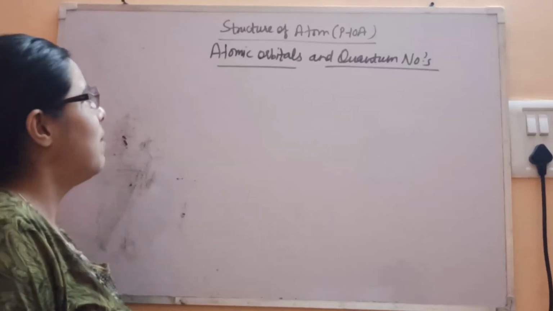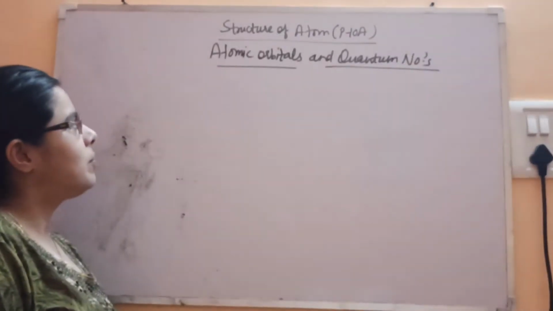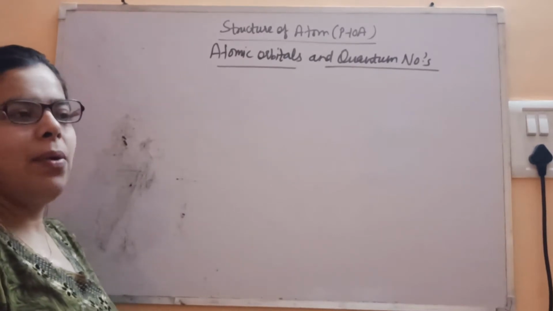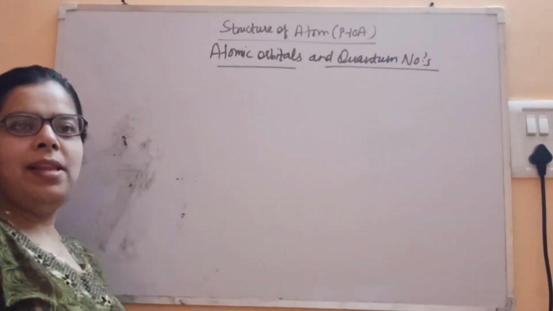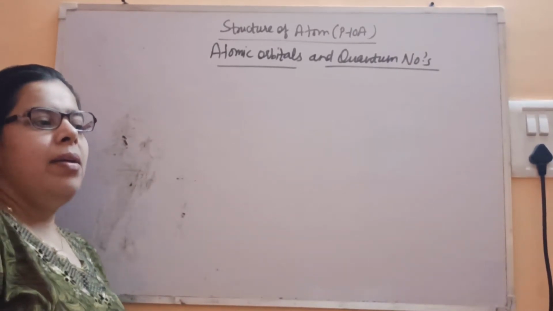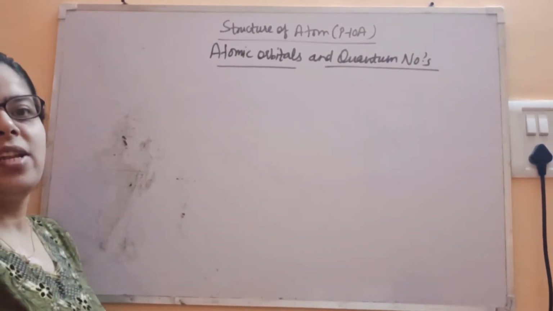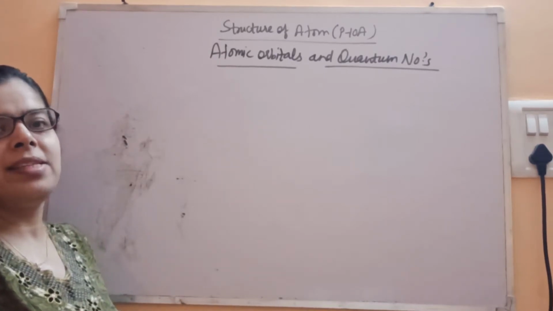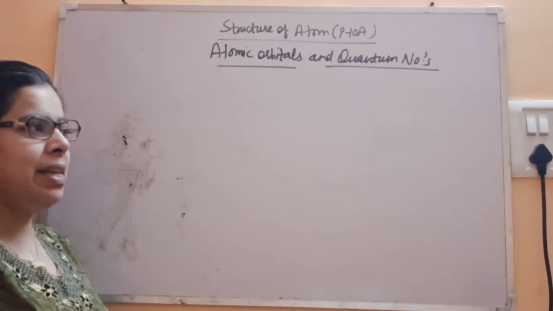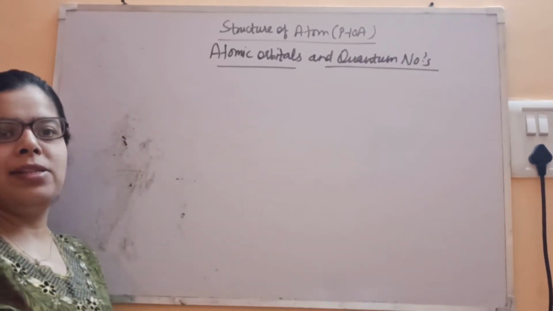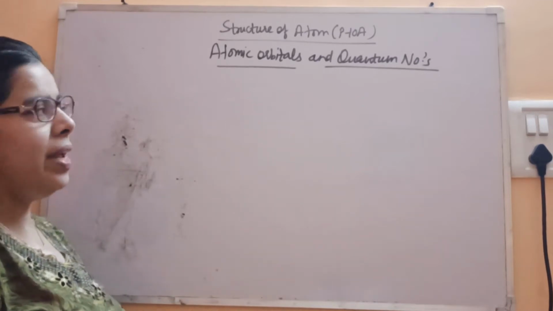Hello students, welcome back. In the last class we discussed the Heisenberg uncertainty principle, which states that the exact position and momentum of the electron cannot be determined simultaneously with accuracy. We have also seen its limitation, that it's applicable only to microscopic particles, so it has no significance in our day-to-day life.